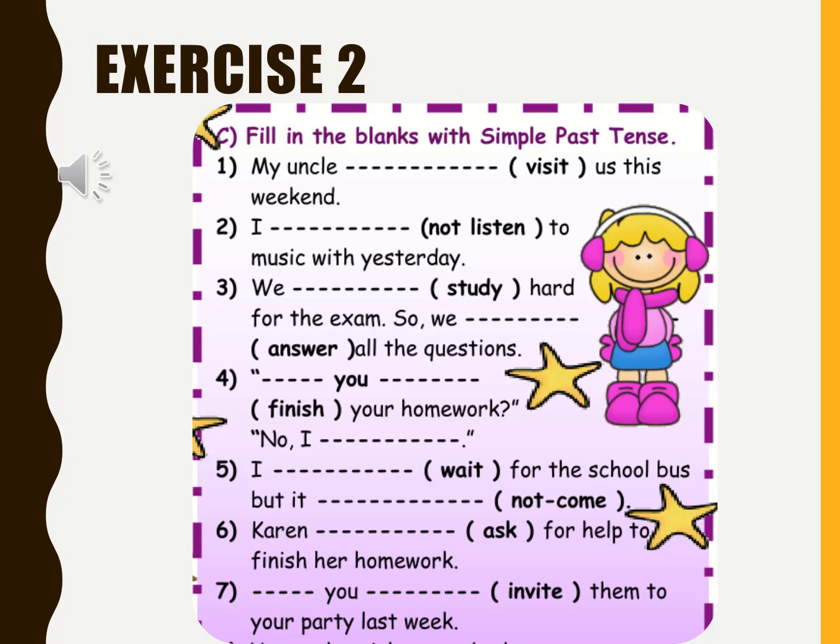And clearly, this sentence is affirmative. So, in the affirmative, we just add ed to the verb. Okay? So here we have my uncle visited us this weekend. Okay, now you can do the rest. Good luck, and again, if you have any problem, you can either go back to the video or ask me.